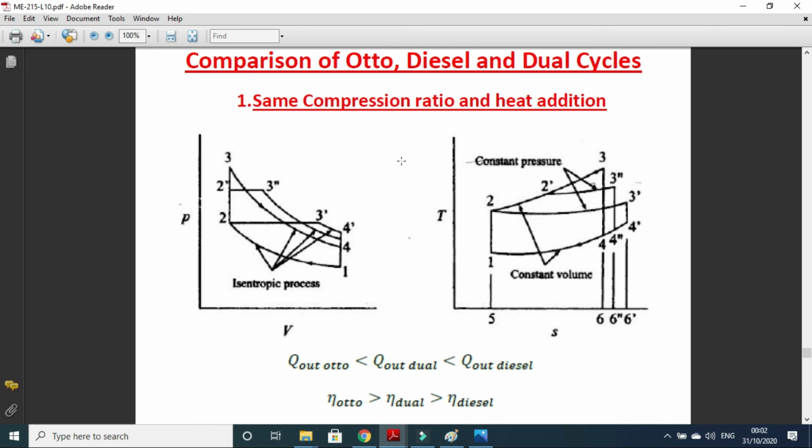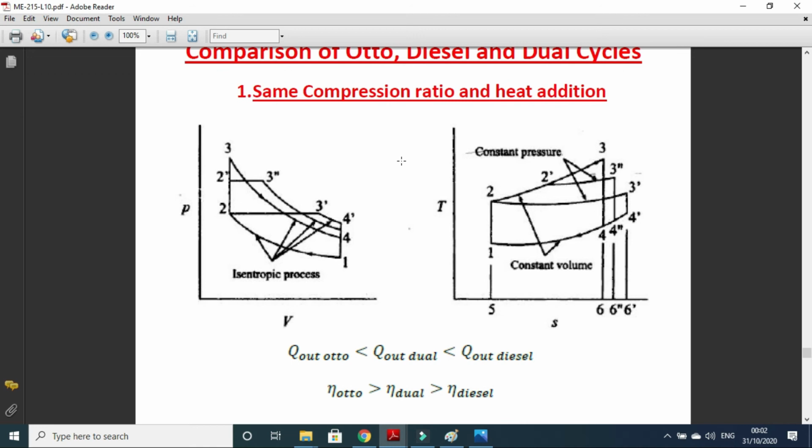Now you need to find which cycle will have the higher efficiency. So now, efficiency depends on compression ratio, or efficiency depends on Q in and Q out. Q in is the same now. So now let's look at Q out. 4 to 1.